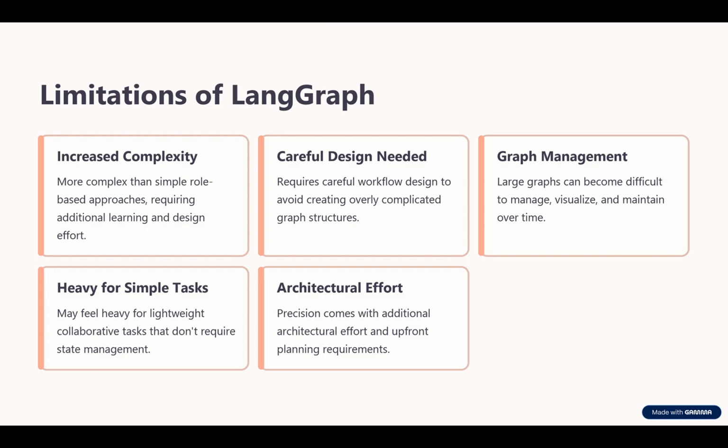Another point is that LangGraph may feel heavy for lightweight collaborative tasks. If a simple team-based coordination model is enough, then graph-based design may be more than the use case needs. So, the correct view is this. LangGraph gives strong control, but strong control comes with added design responsibility.